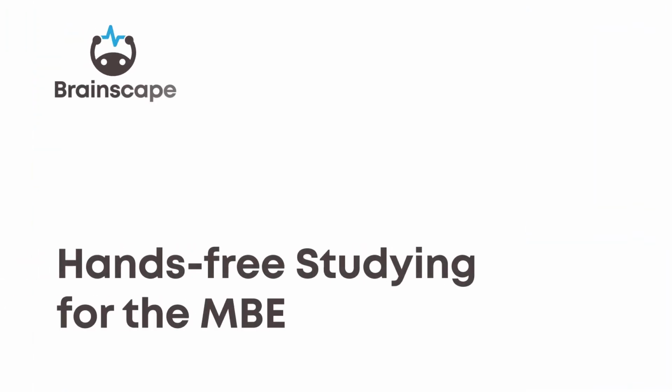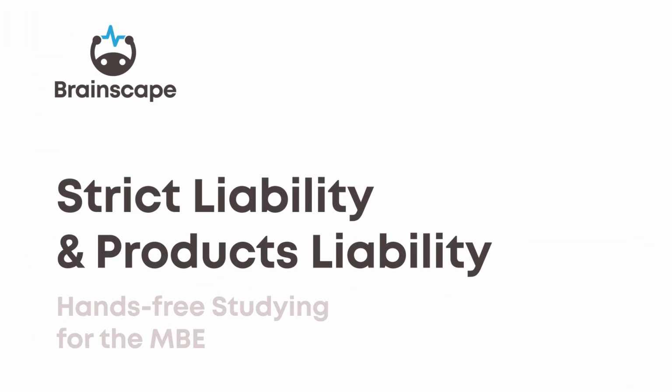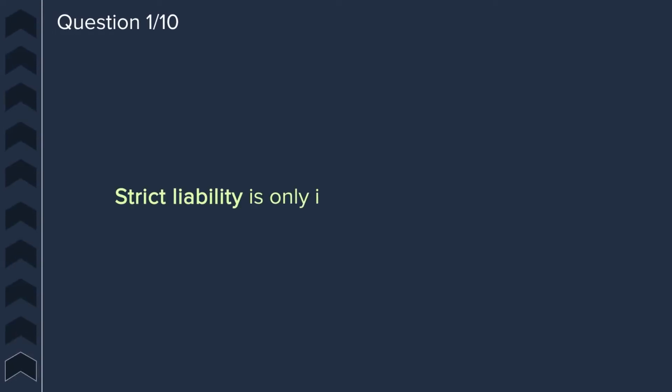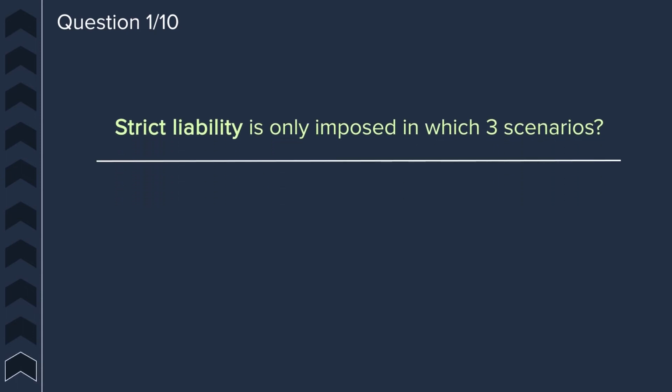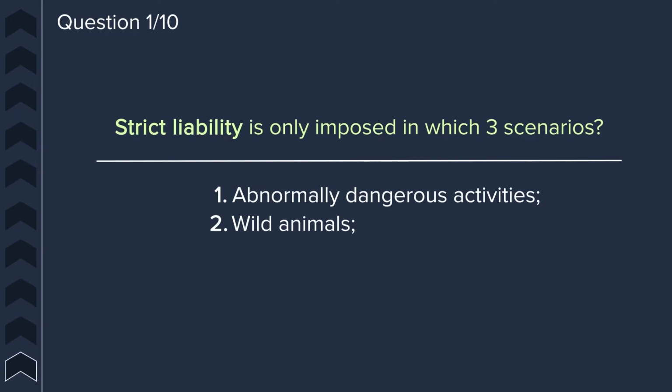These upcoming torts questions cover strict liability and products liability. All right, let's get started. Question 1. Strict liability is only imposed in which 3 scenarios? Strict liability is imposed in scenarios involving abnormally dangerous activities, wild animals, and defective products.